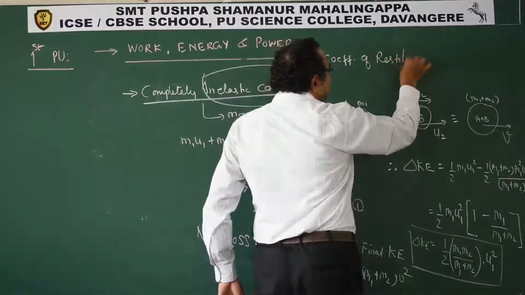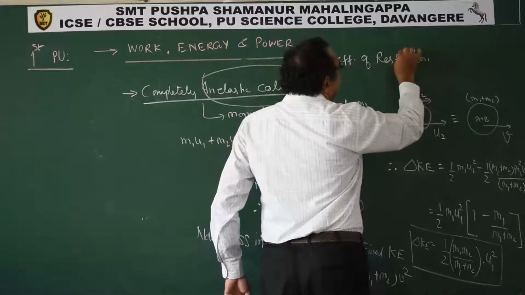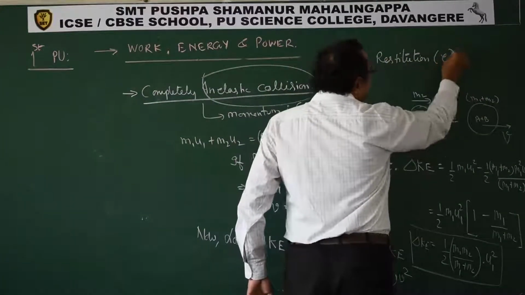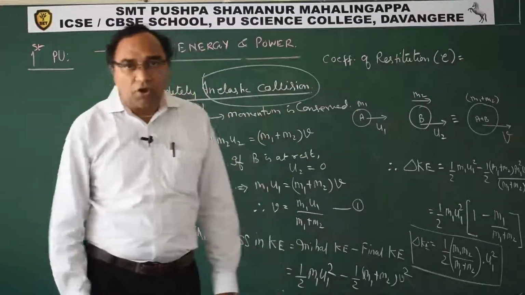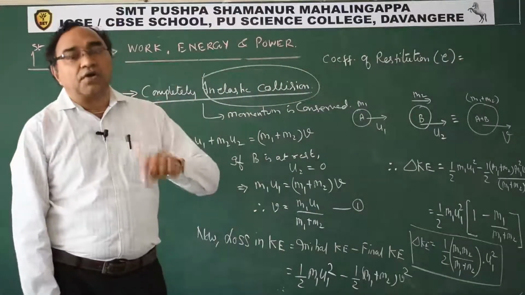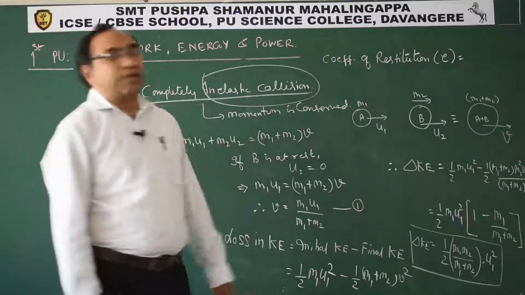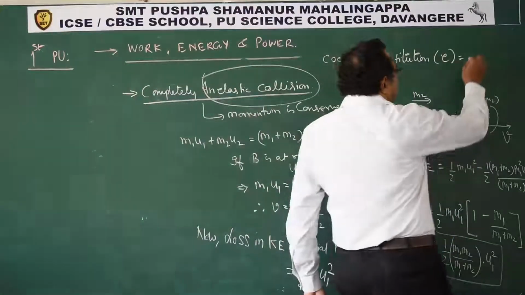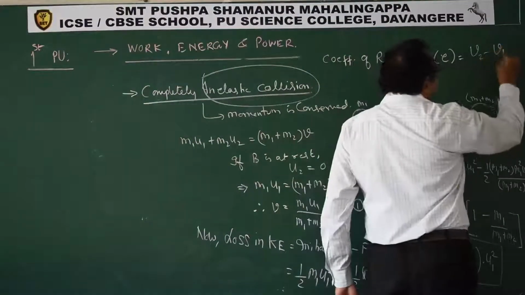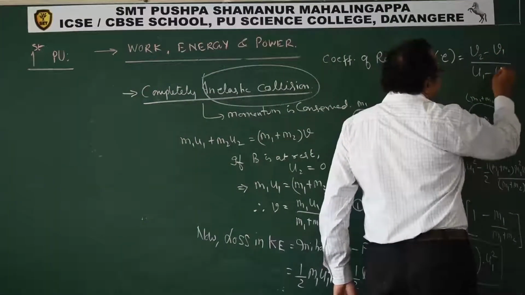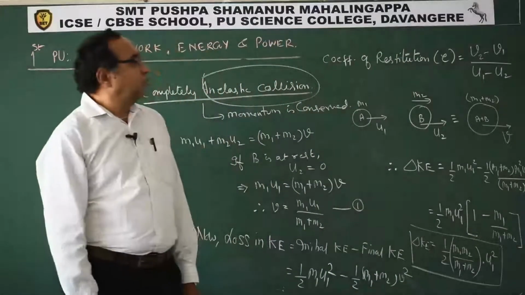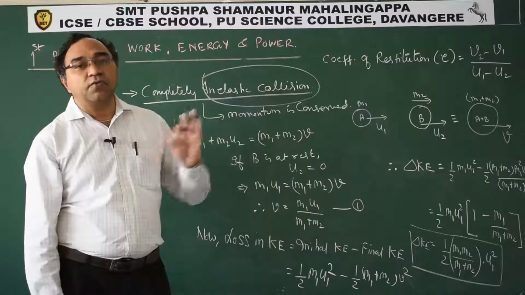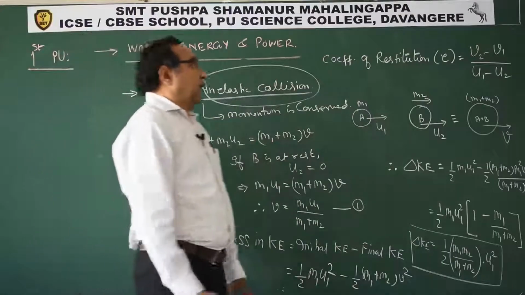It is denoted by small e. Coefficient of restitution is the ratio of relative velocity of separation, so we will write v2 minus v1, upon relative velocity of approach. This is exactly what we have as the coefficient of restitution. Many numericals will be based on this.